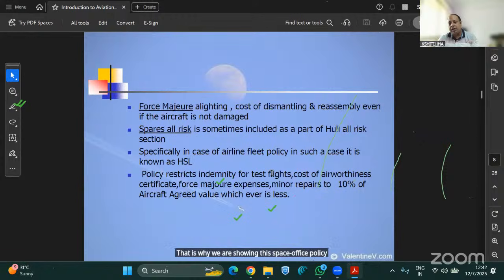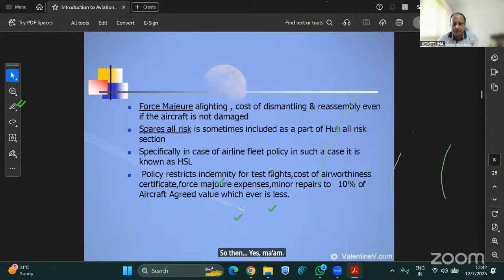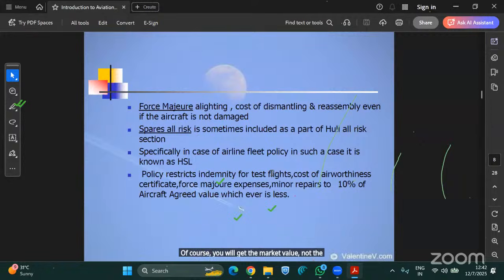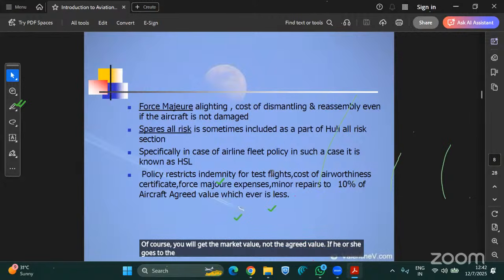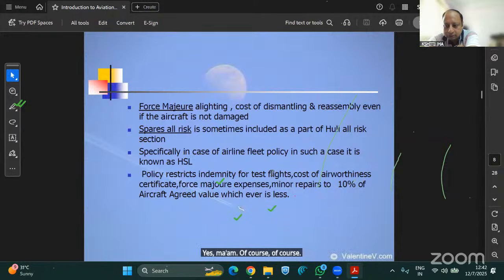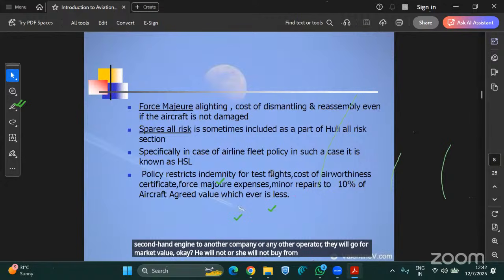This is very important because sometimes I also think, why shouldn't it be covered there? Means they can do the valuation, na? Yes. But on market value basis, if the operator wants to sell that engine or machine, of course he will get the market value, not the agreed value. If he or she goes to the market and tries to sell that second-hand engine to another company or operator, they will go for market value. Absolutely correct, they will not buy from you just because you are agreeing it for $1 lakh or whatever. Exactly.